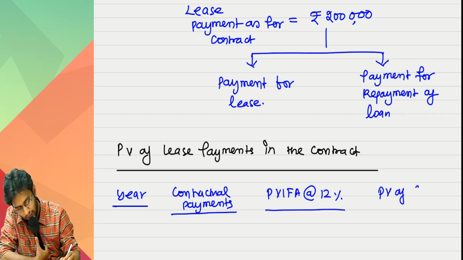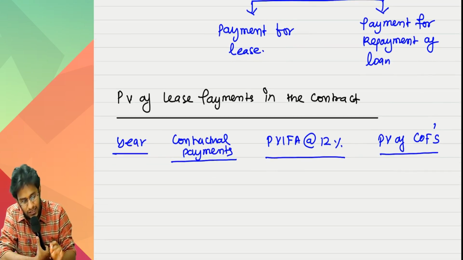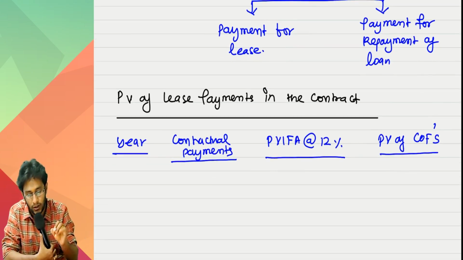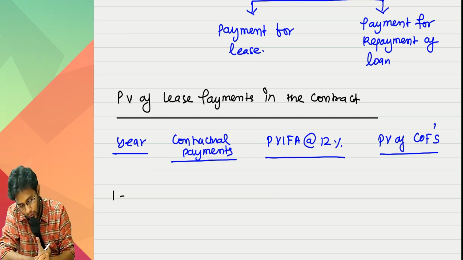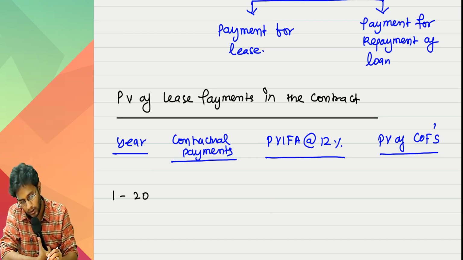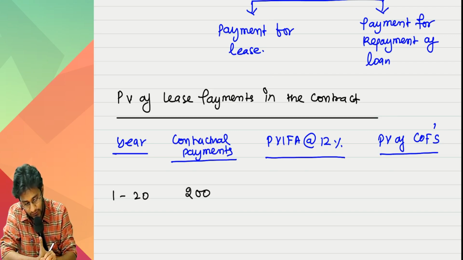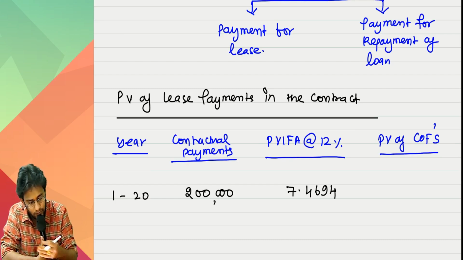And PV of cash outflows. Contractual payment, how much am I making? 2 lakhs. Work out the annuity factor for 12% and 20 years, which is 7.4694. Multiply it.